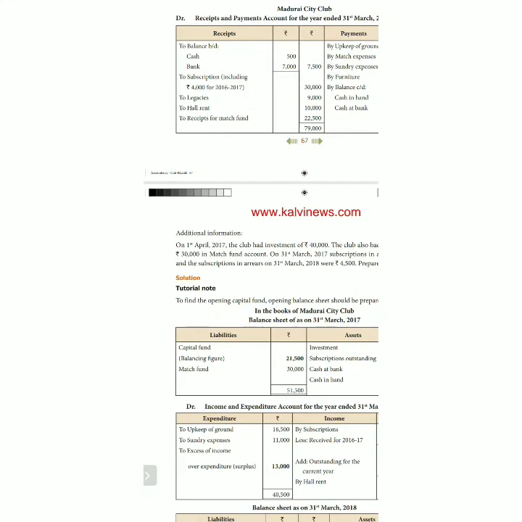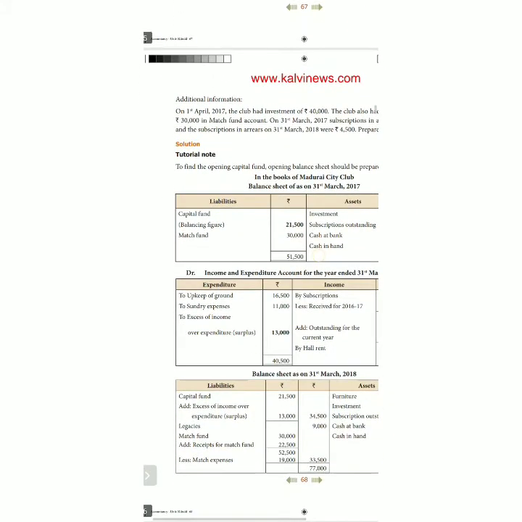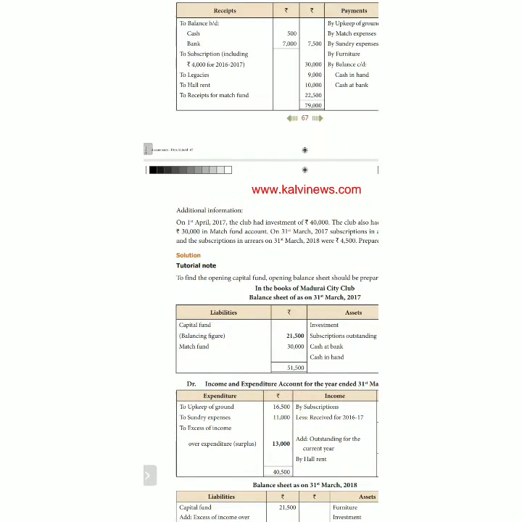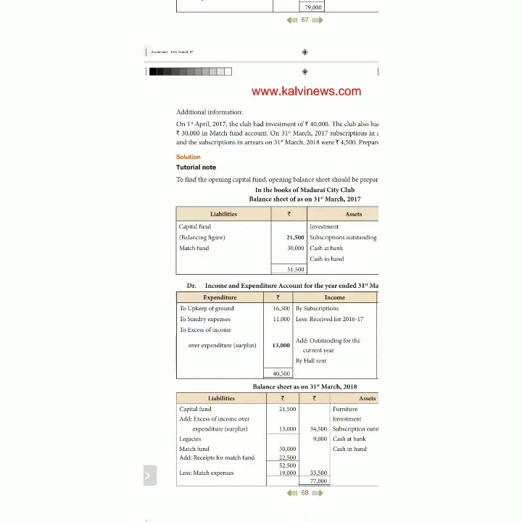Legacy is a capital income; see the current year balance sheet, where the legacy is given. Hall rent is a revenue receipt of 10,000. Then receipt for match fund. We already have last year's match fund of 30,000. So the current year receipt is 2,500. Any income received on match fund is to be added.